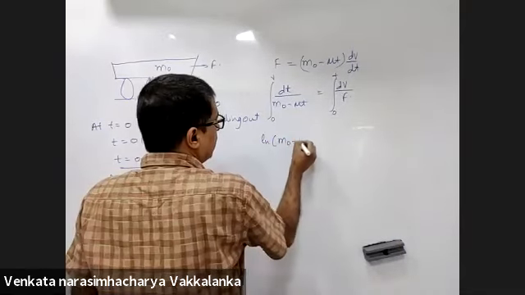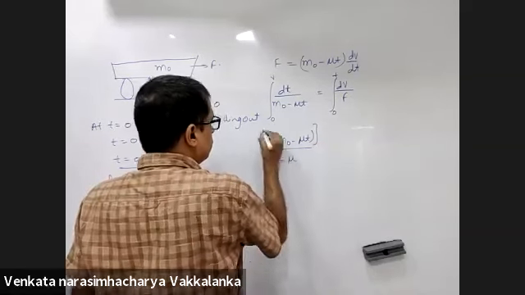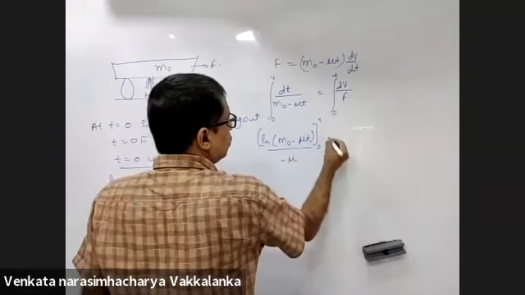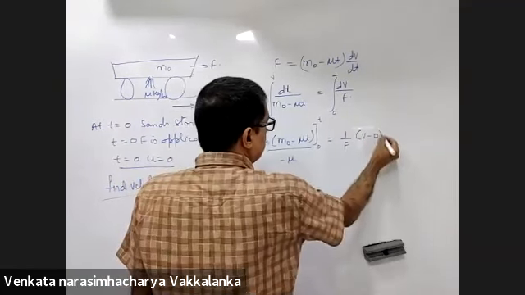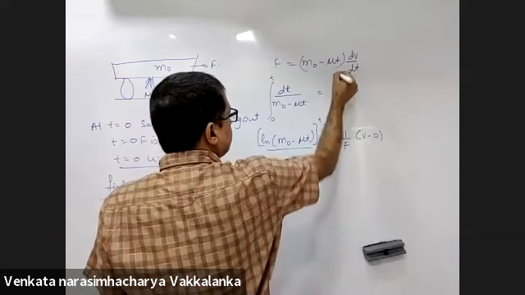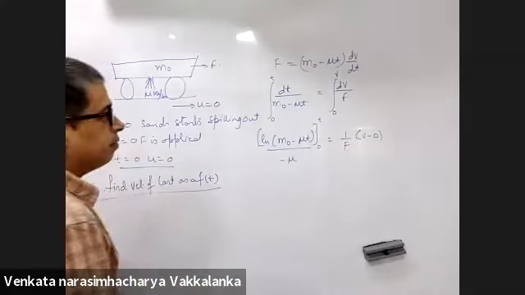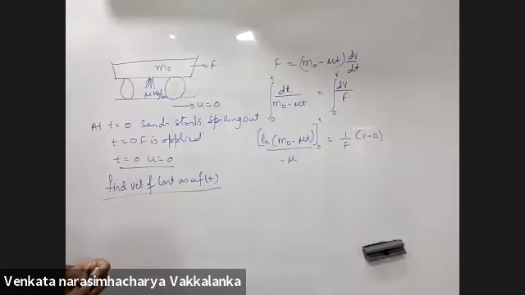Ln of (m naught minus mu t) upon mu, from 0 to t, is 1 by F into v minus 0. This is t, this is v. You know further how to simplify. I need the velocity as a function of time.